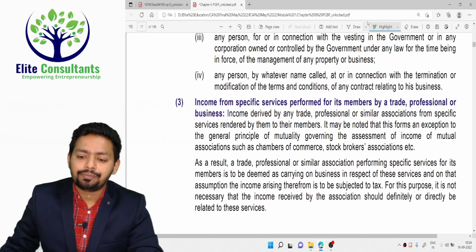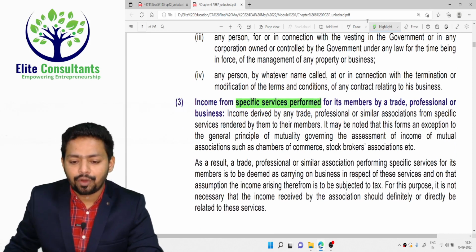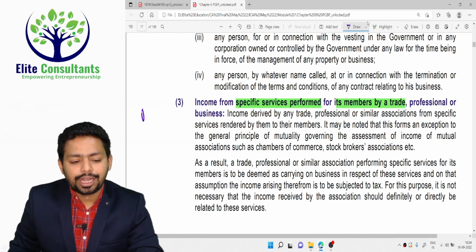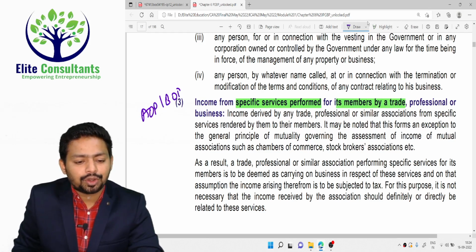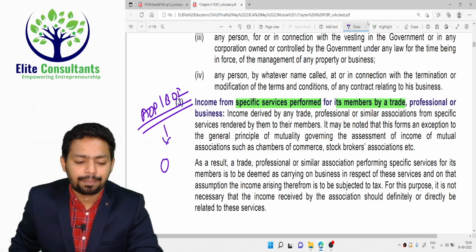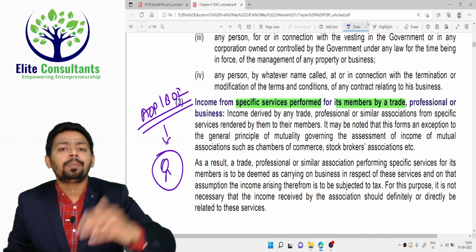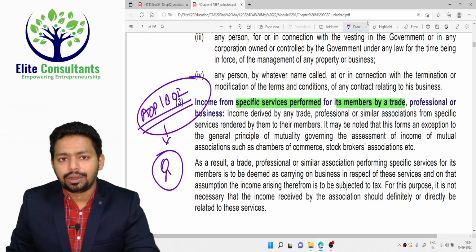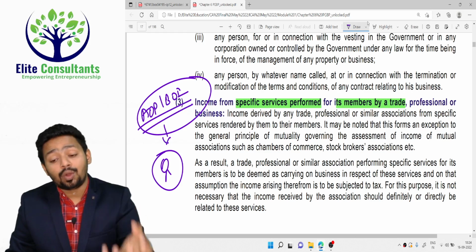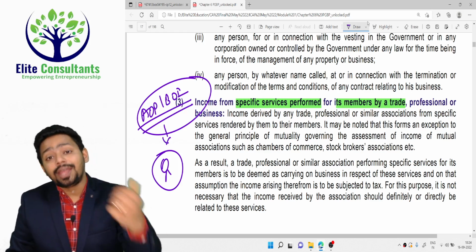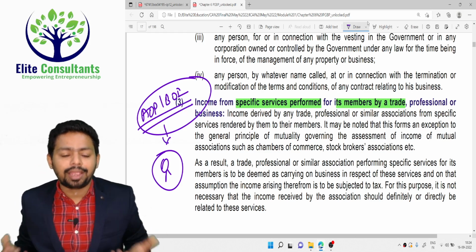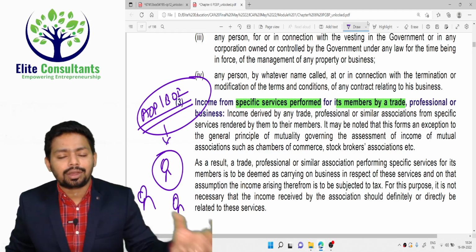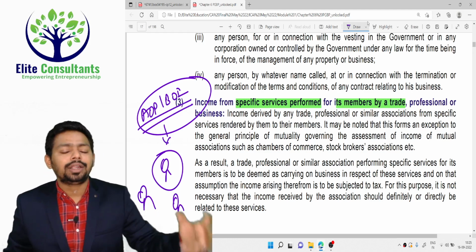Next, income from a specific service performed for its member by a trade or professional association. So usually we call it AOP or BOI, Association of Persons and Body of Individuals, and its members, they enjoy the principle of mutuality. Principle of mutuality means usually a body of individuals or association of persons cannot earn income from their members. Please understand, it's like you three people, you are three friends, and you three have come together and started one gym.